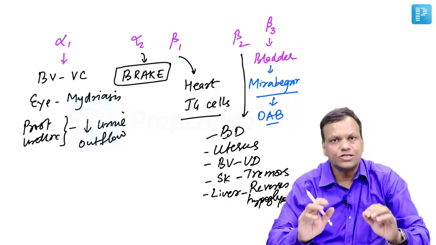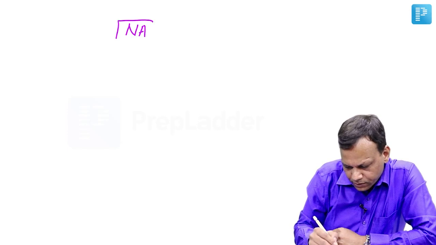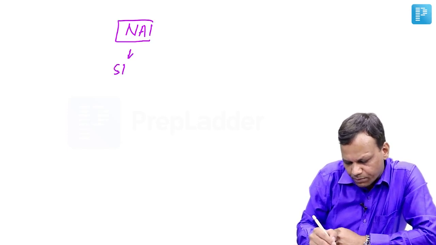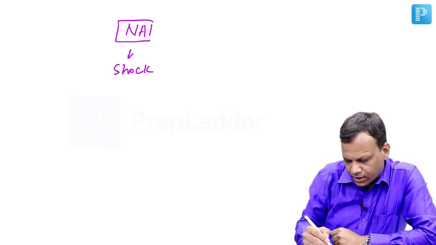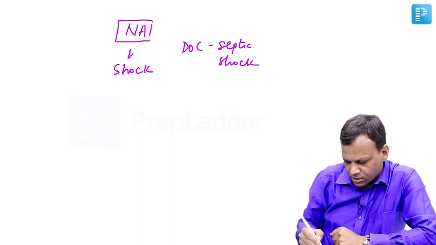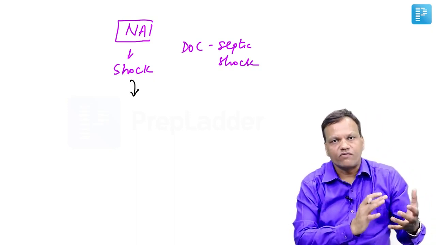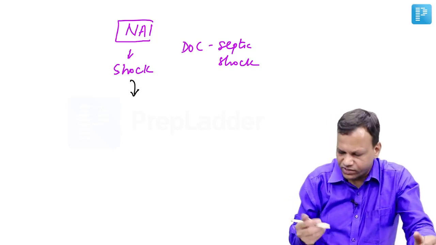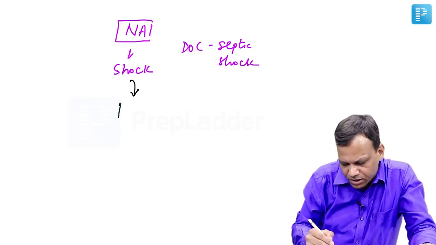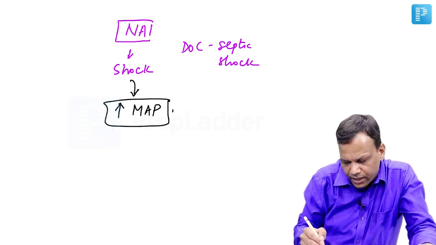So now we can discuss the uses of adrenaline and noradrenaline. Now noradrenaline is primarily used for treatment of shock. In particular, it is the drug of choice for septic shock. Now the most important question which is asked is how to assess the effect of noradrenaline in shock, whether it is working or not working. It is very simple. Simply check the blood pressure. If there is an increase in mean arterial pressure, it means noradrenaline is working.